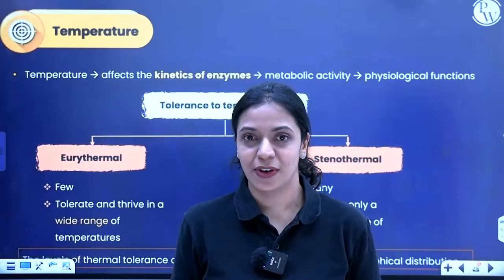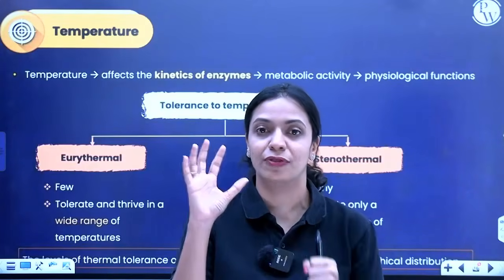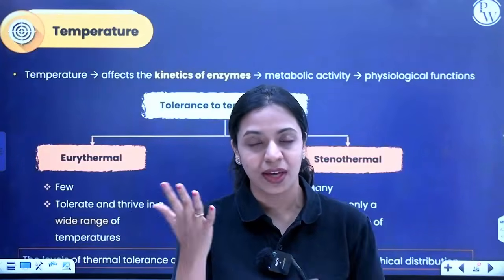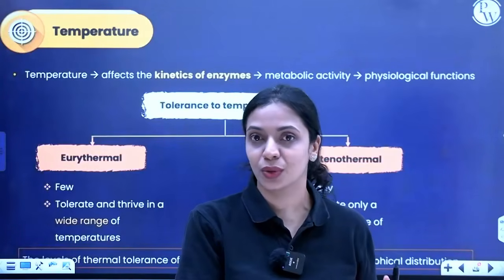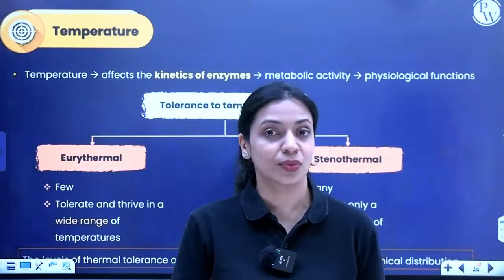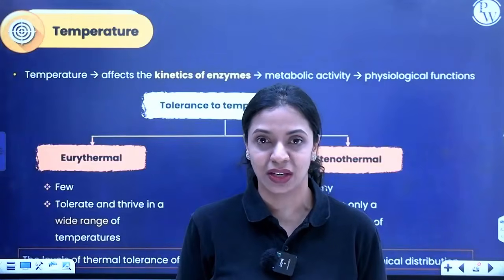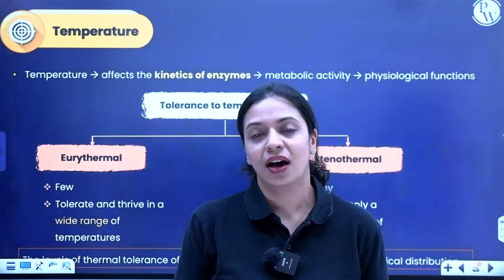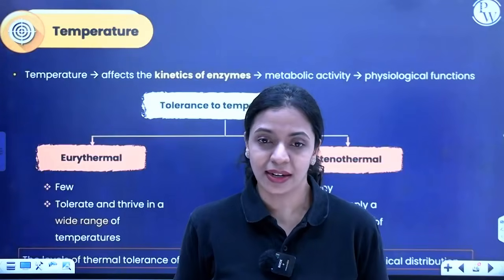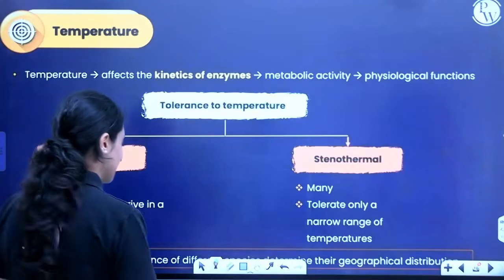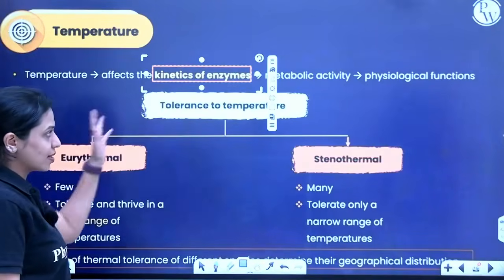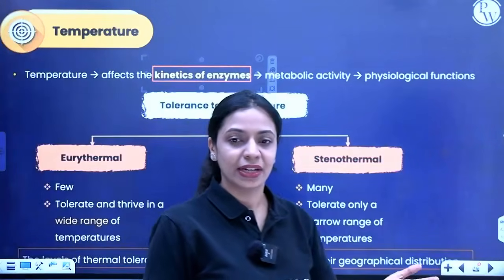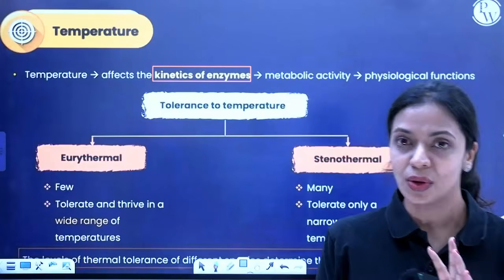If those enzymes get denatured at high temperature, they will not be able to function normally. How do enzymes function? They function by the lock and key model. If it gets denatured, it will lose its shape. Its active site shape is gone. It can no longer bind to the substrate and convert it into the product. Then that reaction will not happen. As a result, we can experience a wide variety of symptoms and problems, right? So temperature affects the kinetics of enzymes, as a result of which our metabolic activity and physiological functions are also affected.